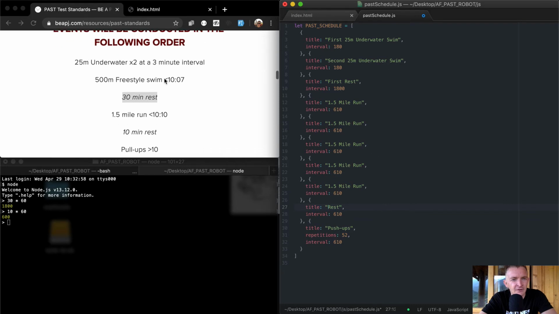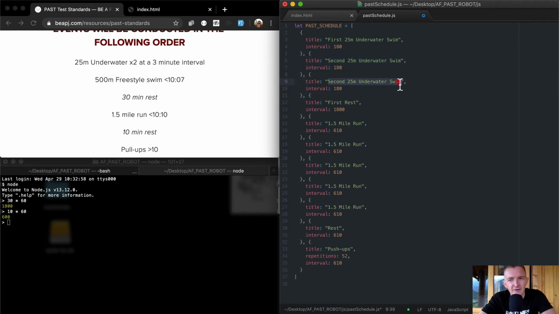After 3-minute intervals, and then a swim. Okay, so this is not right. There's actually a 25-meter underwater swim at 3-minute intervals. 1, 2, 3, and then a 30-minute rest. Oh, and then a 500-meter swim. Okay, so I missed the swim.